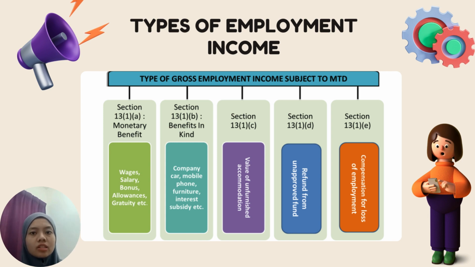Wages are regular, bonus is fixed, and gratuity is given at retirement. Allowances like housing or meal allowance increase the total income. Remuneration covers all compensation, while perquisites are non-monetary benefits. Tax implications vary with the exemption based on retirement age and service years. Understanding these components is vital for financial optimization.